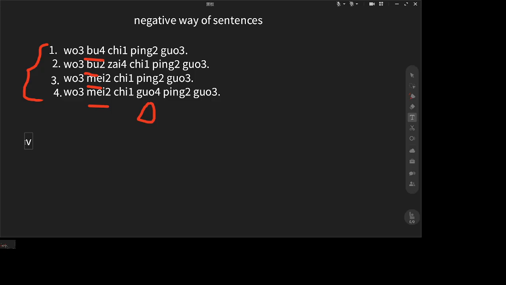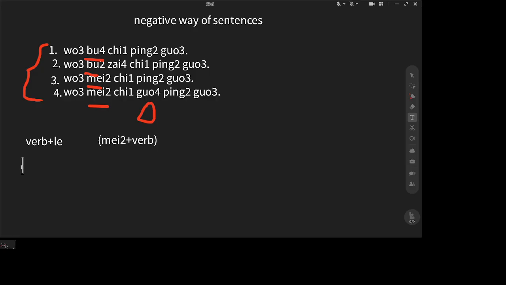We put 了 after the verb, which means the action happened and completed. And the negative way of the past tense is 没. Put 没 before the verb, right? 没吃, 没吃苹果, right? And 没吃 means didn't do something, right?